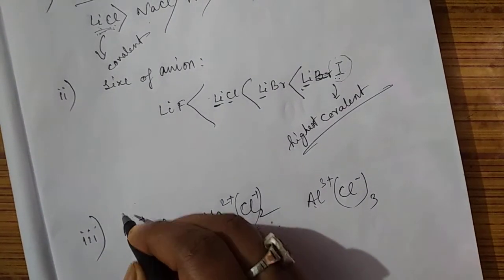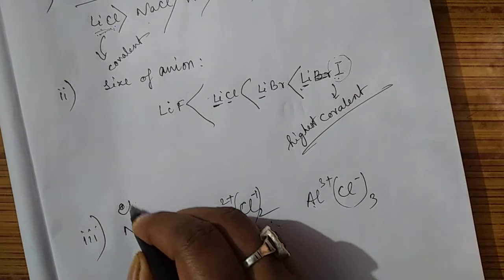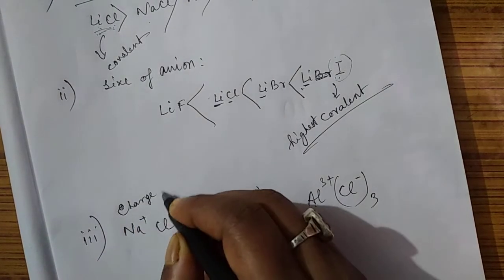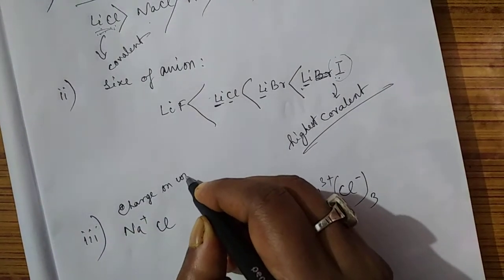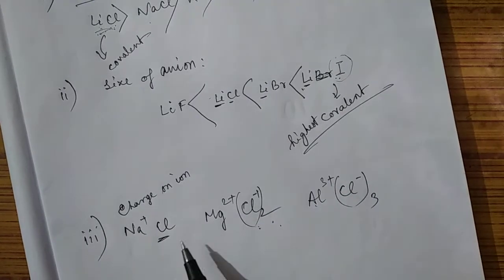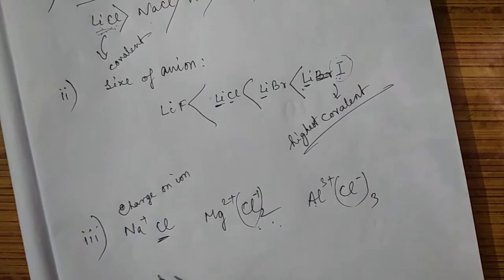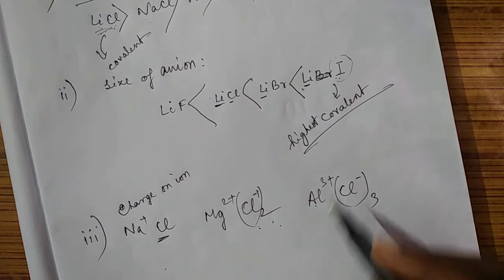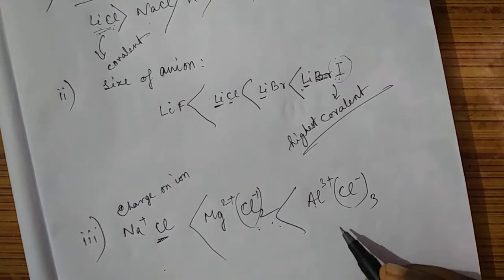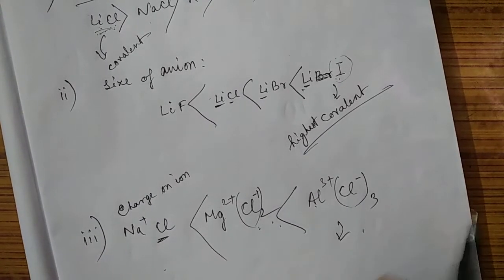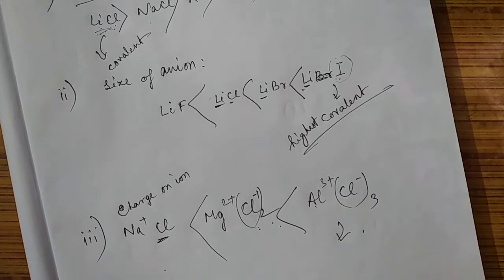So what you will say? Greater the charge, or you can say this point as charge on the ion. So if the halide is the same, then the greater the charge on the cation, the higher is their polarizing power, so the higher is the covalent character. So which one is more covalent in this case? Aluminium chloride is more covalent in this case. Is it clear? In this way we can explain all of this.